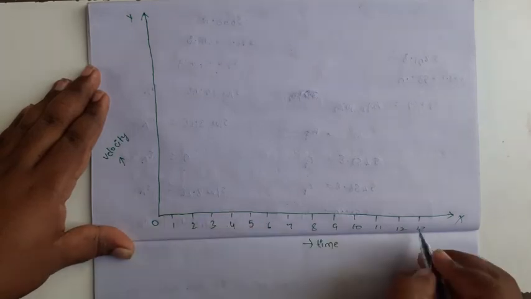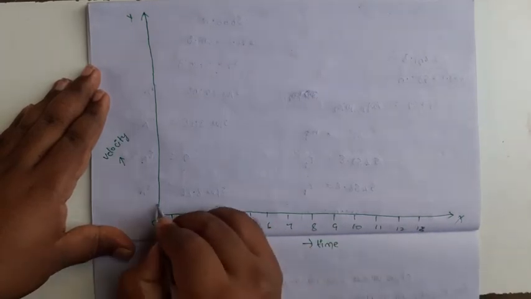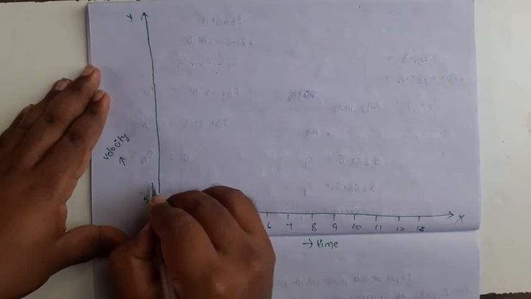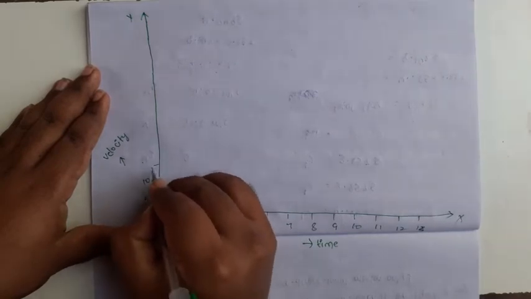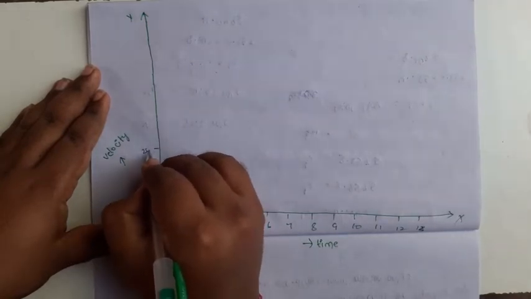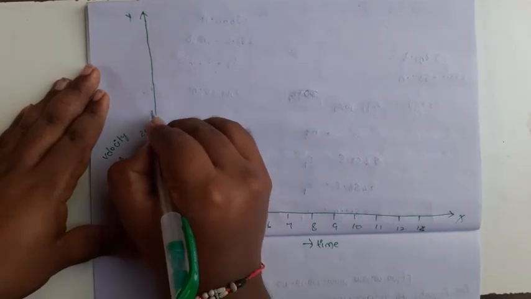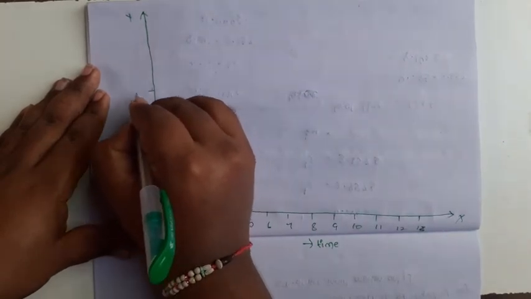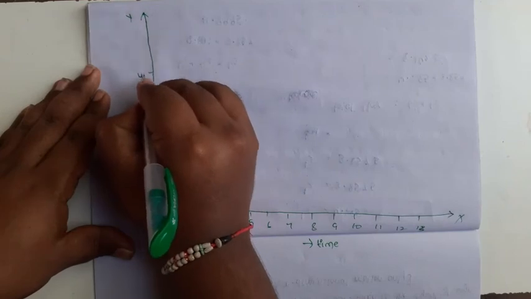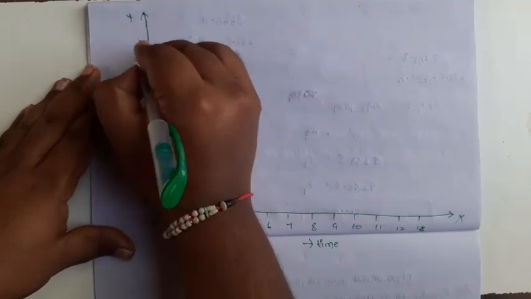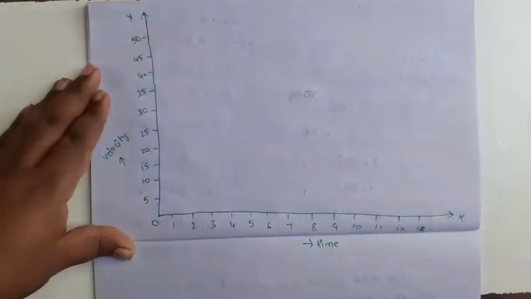Along the y-axis, 5 meter, 10, 15, 20, 25, 30, 35, 40, 45, 50 meter. Okay.